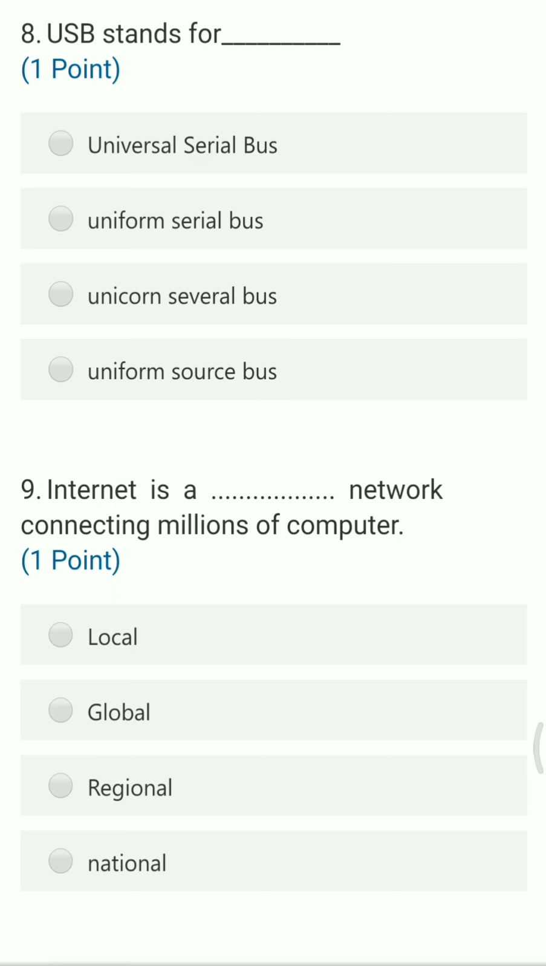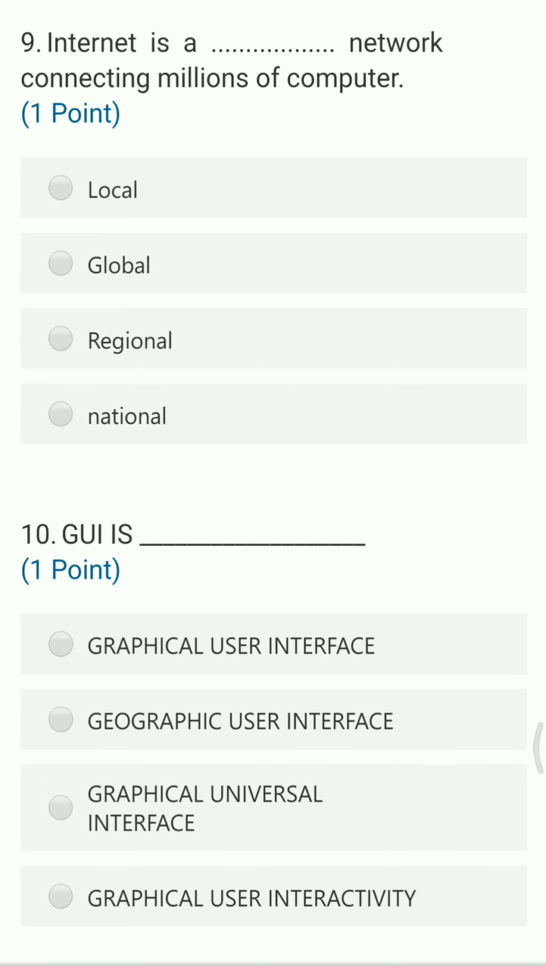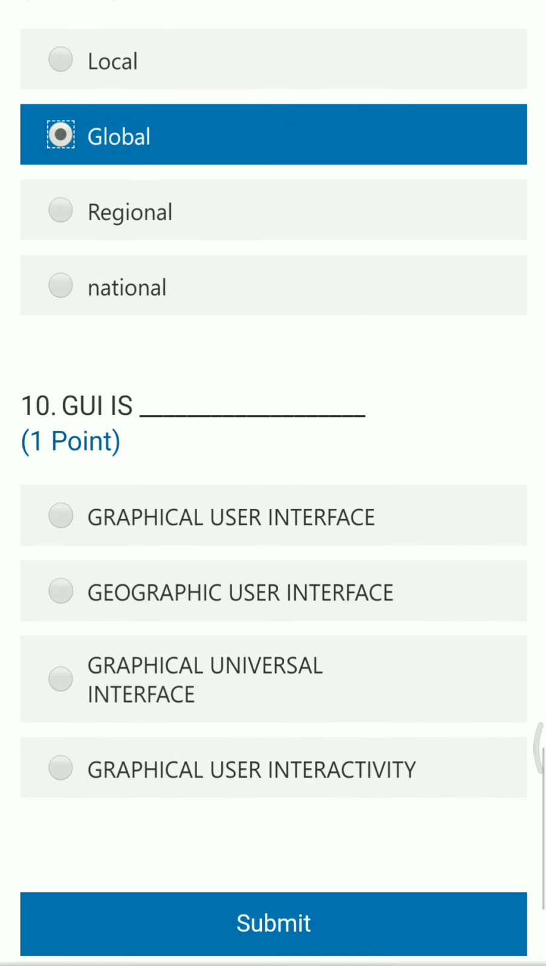Next question: USB stands for. Options are Universal Serial Bus, Uniform Serial Bus, Unicorn Several Bus, and Uniform Source Bus. So the right answer is Universal Serial Bus. Next question: Internet is a dash network connecting millions of computers. The options are local, global, regional, and national. The internet does not have any type of limitation or barrier. It has total and complete global access. Hence it is a global network.